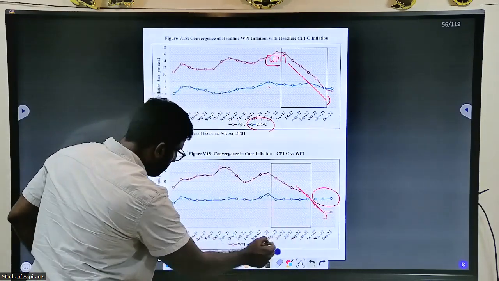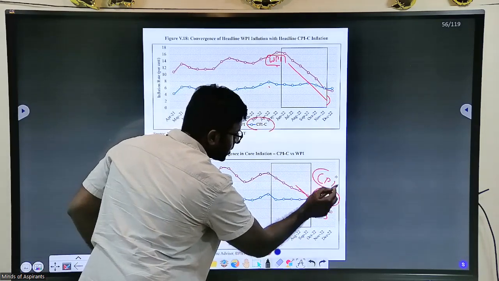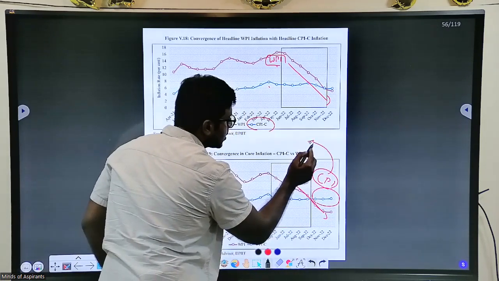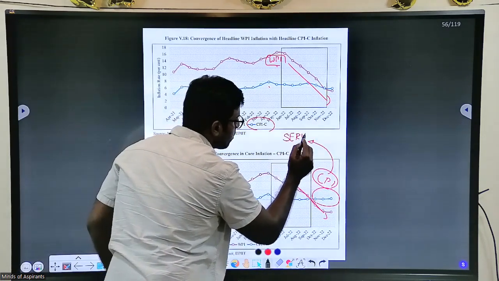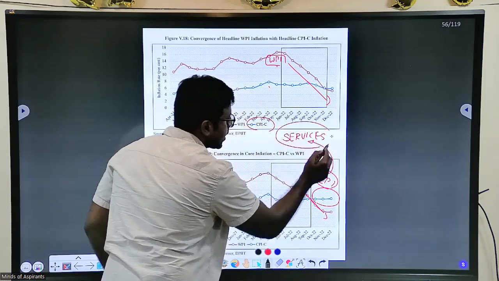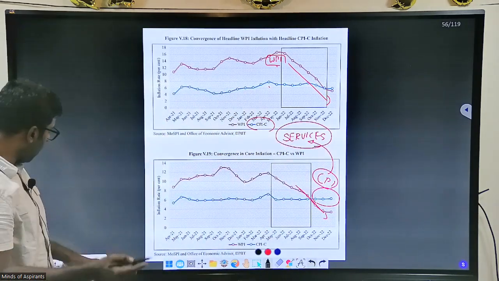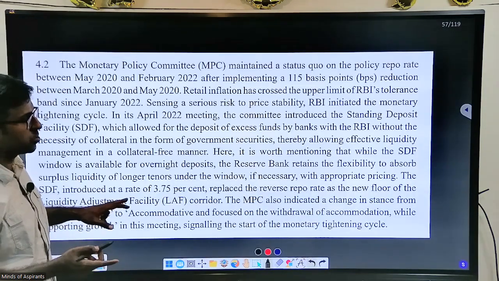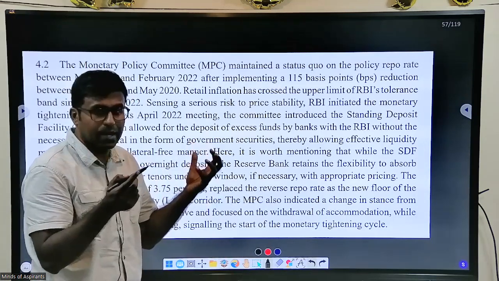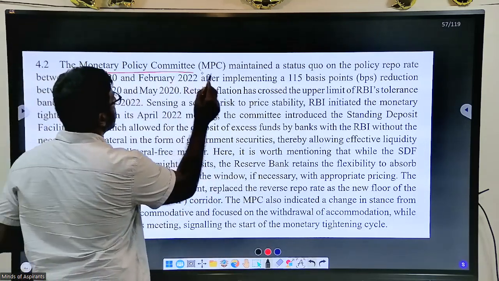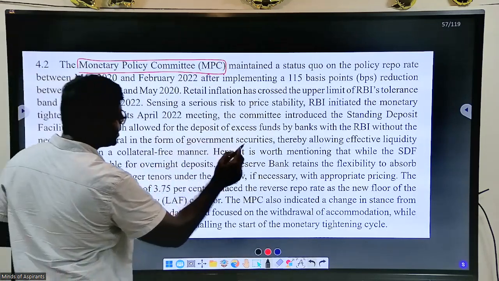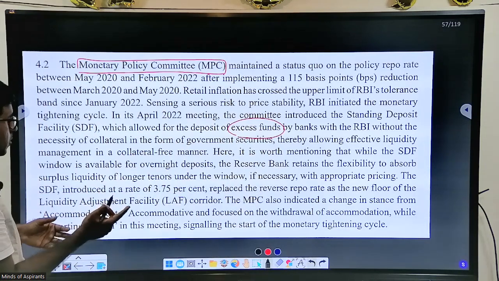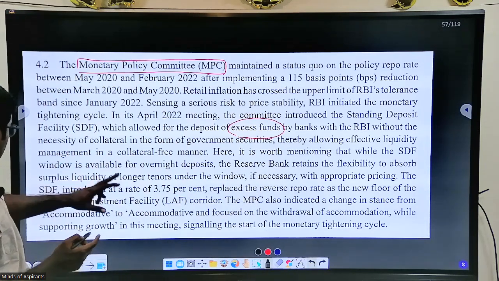But one last feature. Why is this CPI, consumer price index, high? Why is this high in spite of all this? It is because it has a services component. The services which I said, recreation, education, health, all this is actually increasing, becoming costly. Hence, you are having a lot of issues in urban areas. That is why the monetary policy committee is increasing rates, or the excess funds they have to now remove.